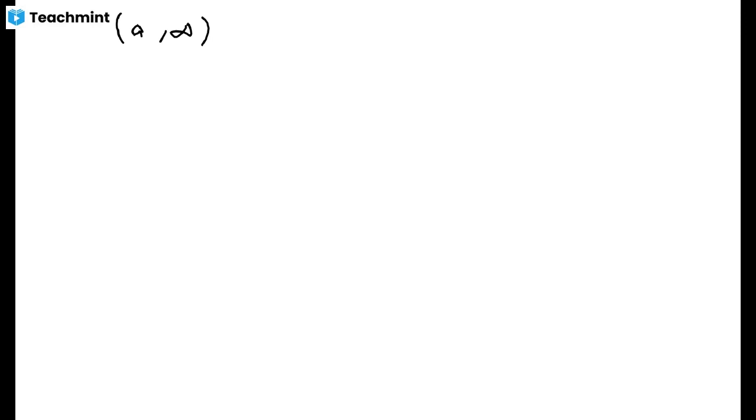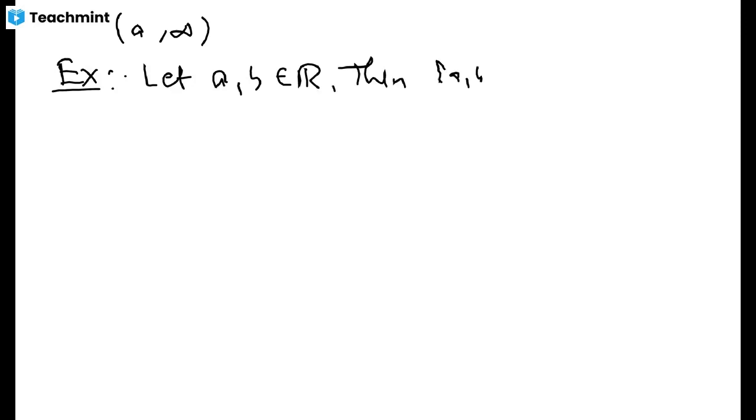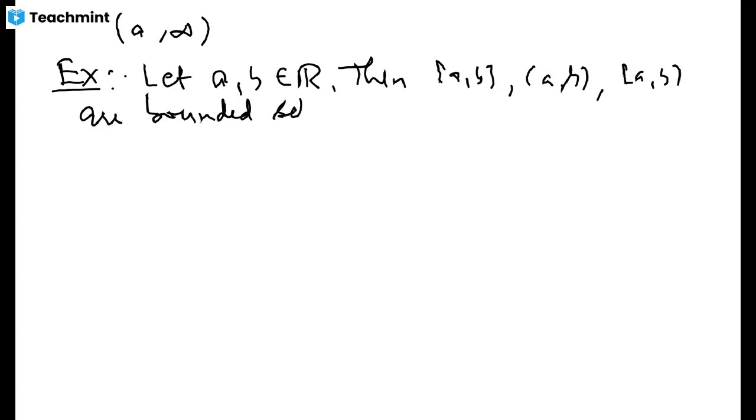The first among them is the finite intervals. Let a and b be two real numbers. Then any sort of interval, whether it is a closed interval, an open interval, or semi-open or semi-closed, they all are bounded sets. So let me begin with this. You don't need to put larger proofs. By definition,